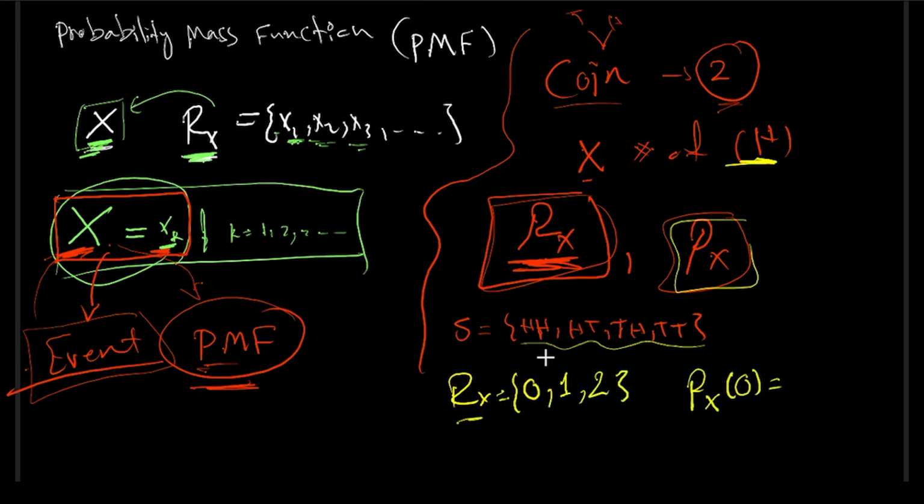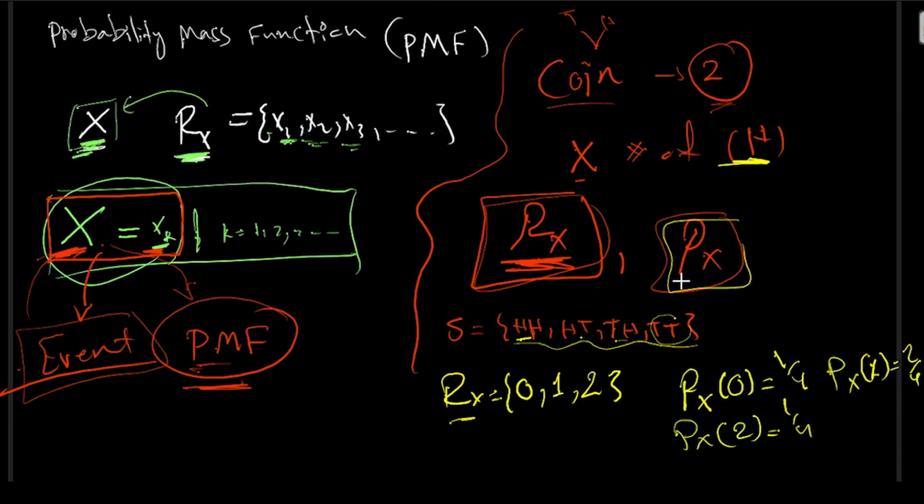What is the probability mass function? Well, how many times could we have seen no head at all? It happens to be only 1 time, so it is 1 over 4. How about the probability that x happens to be 2? It means it's 1 out of 4. How about the probability that x happens to be 1? It is actually 2 out of 4. These are the probability mass function values for each possible outcome. Now, if you would also like to use a graph presentation for the probability mass function, it's easy to imagine. You could have 2 axes, where the first axis presents the possible outcome, and the other represents the probability.